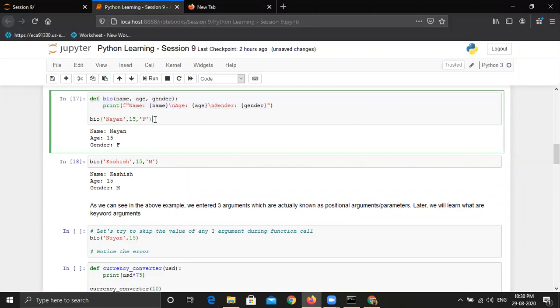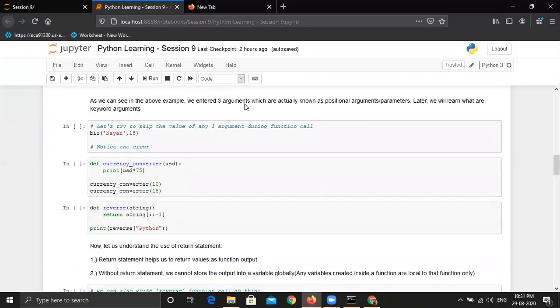So the idea here is, there are three arguments defined in the function definition. Only that many values for those arguments should be given in the function call. This is the simple idea behind user-defined functions, or even any functions in Python, right? So is this example clear where we have taken multiple arguments in the function definition? Yes. Great.